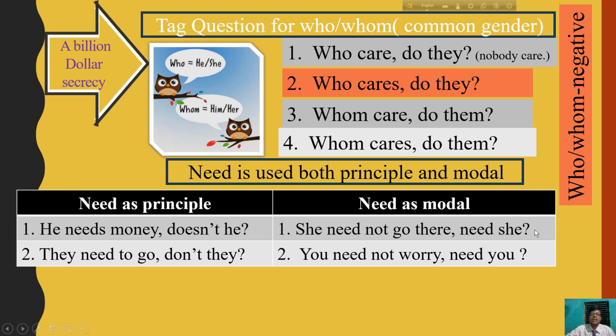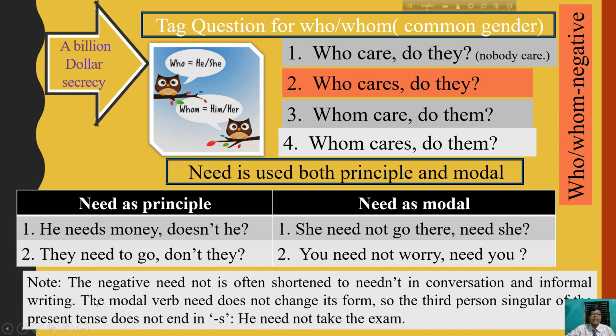But here you have to remember why at the end there is no s, because the subject is third person singular number. Below there is also a note, you can see there. The negative need is often shortened to needn't in conversation and informal writing.